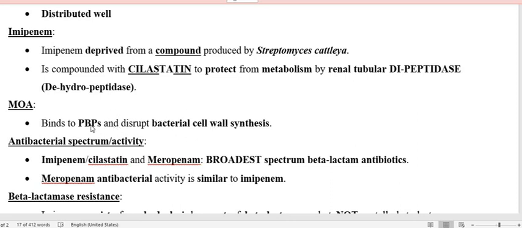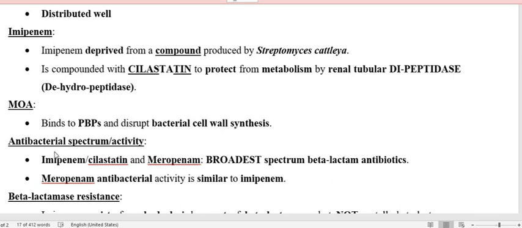Here we are not going to discuss much, but carbapenems as a group, similar to the beta-lactam antibiotics, inhibit the penicillin binding proteins, which include transpeptidase, and therefore inhibit the formation of cross-linking of the peptidoglycan. Therefore it inhibits cell wall synthesis, and the bacteria is going to die. So this is a bactericidal antibiotic.